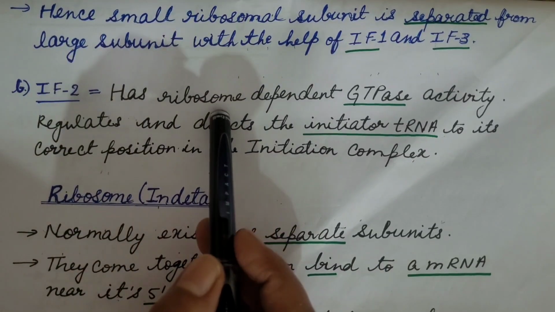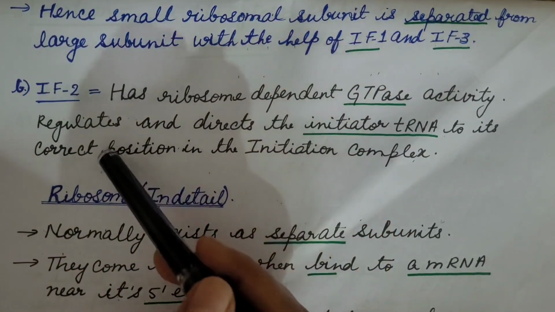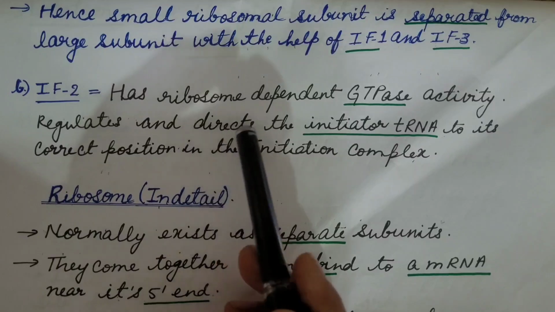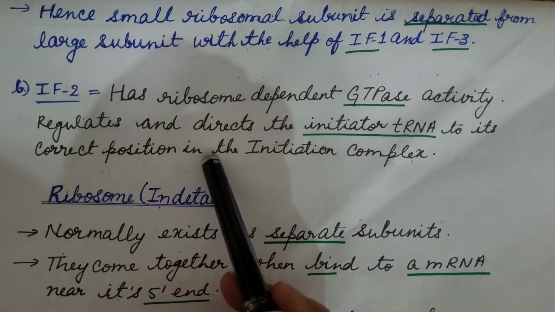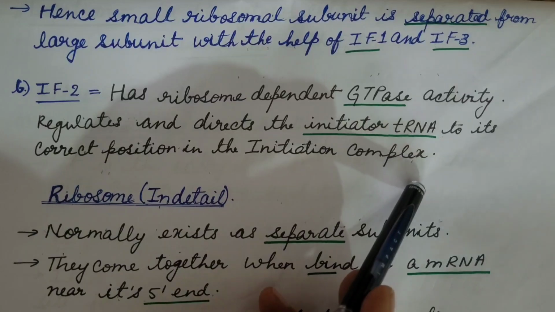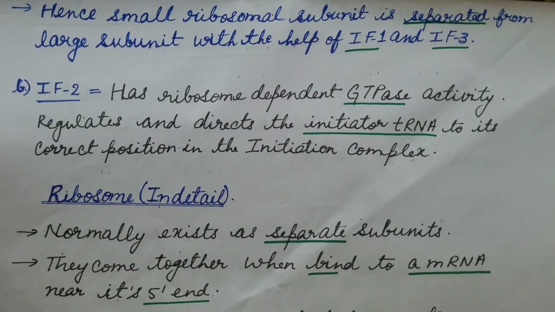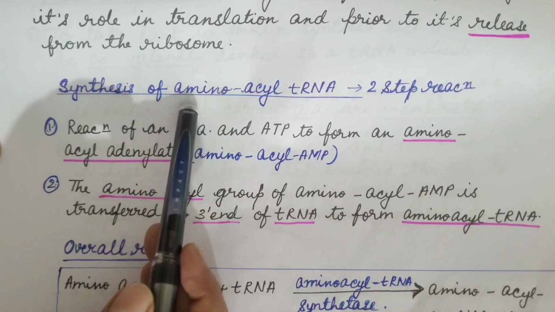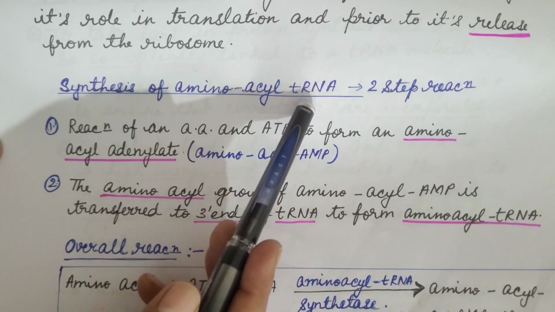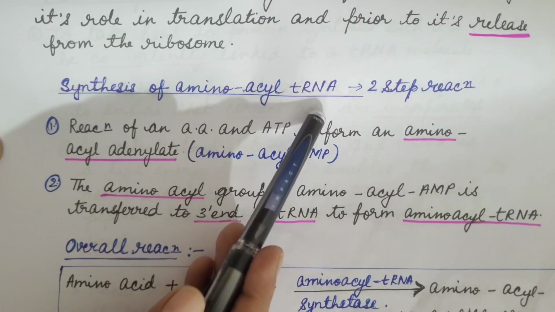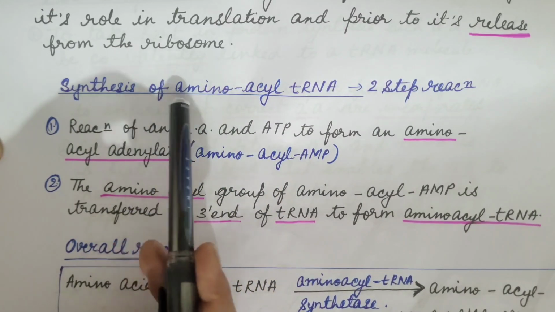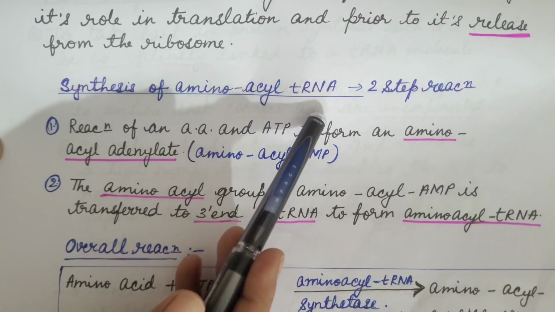IF2 has ribosome-dependent GTPase activity, which regulates and directs the initiator transfer RNA to its correct position in the initiation complex. Initiator transfer RNA is the transfer RNA charged with N-formylmethionine amino acid. When a specific amino acid binds to its specific transfer RNA, it is known as aminoacyl transfer RNA. Let us see the synthesis of aminoacyl transfer RNA.